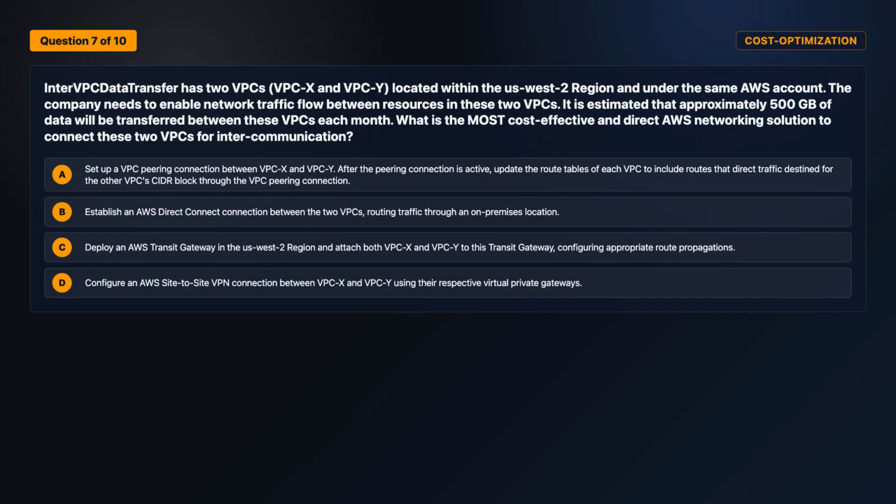Let us keep moving. Question 7. The condition is doing work. Inter-VPC data transfer has two VPCs, VPC-X and VPC-Y, located within the US West 2 region and under the same AWS account. The company needs to enable network traffic flow between resources in these two VPCs. It is estimated that approximately 500 GBs of data will be transferred between these VPCs each month. What is the most cost-effective and direct AWS networking solution to connect these two VPCs for intercommunication? Select one answer. Review the answer choices on screen.